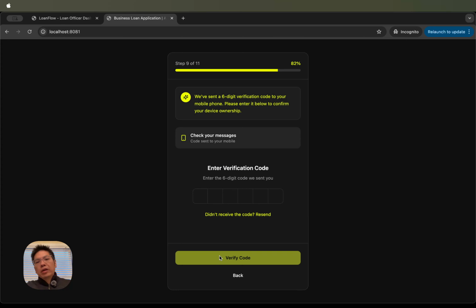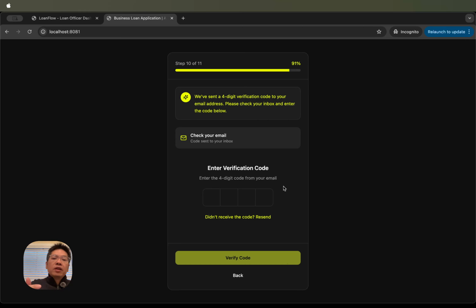So at this point, they're going to be reviewing, but we want to make sure we are getting their email and their phone number. So we are sending them a special verification code to a mobile device. And once they receive it, they enter it right here just to confirm we have the right phone number for the mobile phone. So the code is verified, and everything looks good.